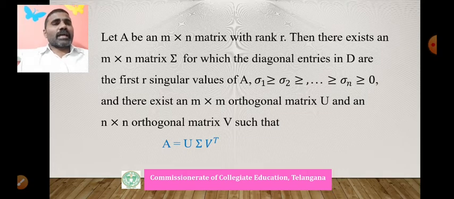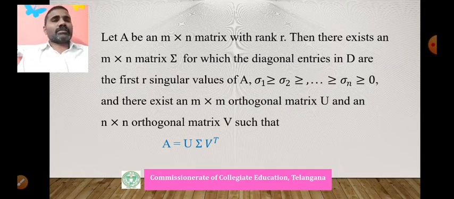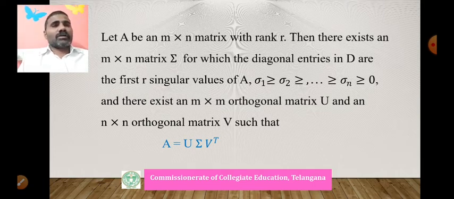Sigma is a diagonal matrix whose diagonal entries in D are the first r singular values, which are the non-zero singular values of A, that is sigma 1 >= sigma 2 >= ... >= sigma n >= 0. There exists an m by m orthogonal matrix U and an n by n orthogonal matrix V such that A equals U sigma V transpose.